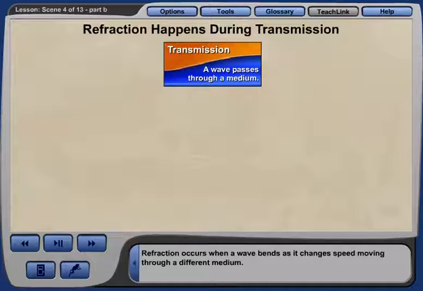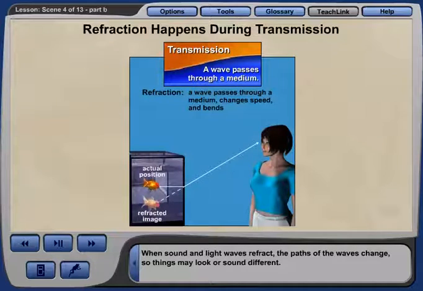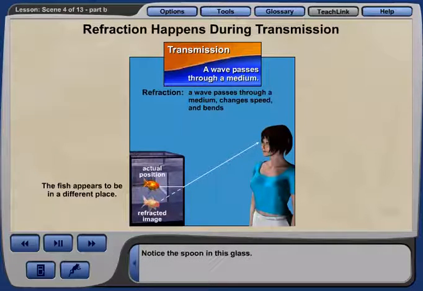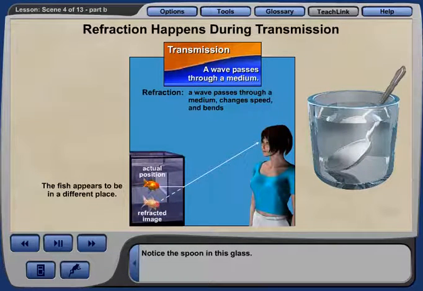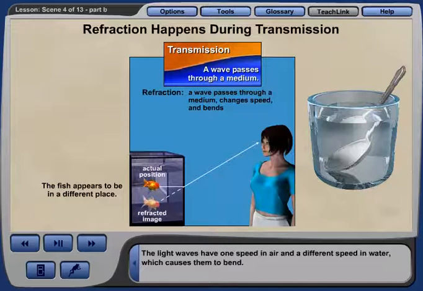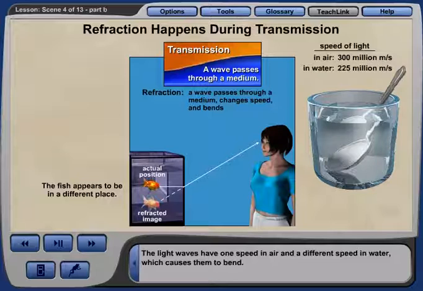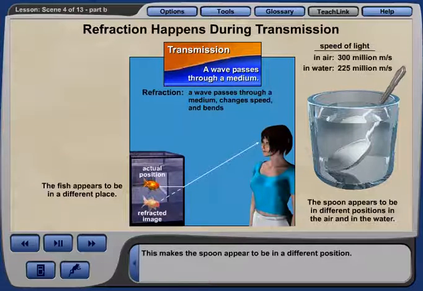Refraction occurs when a wave bends as it changes speed moving through a different medium. When sound and light waves refract, the paths of the waves change, so things may look or sound different. Notice the spoon in this glass. The light waves have one speed in air and a different speed in water, which causes them to bend. This makes the spoon appear to be in a different position.